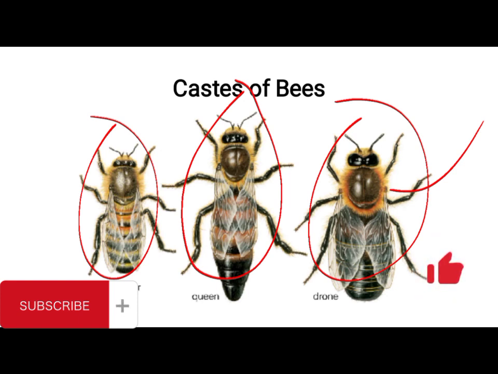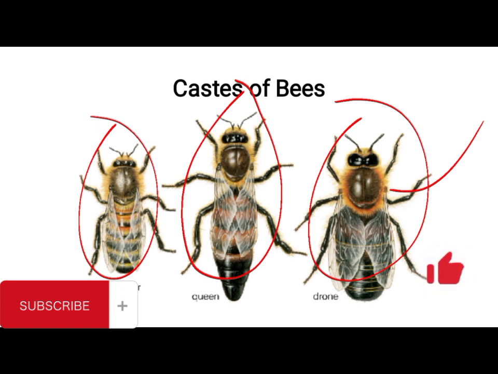After they mate with the queen bee, they die. The male reproductive part of the drone will explode within the queen's female reproductive organ, and that's how they die.